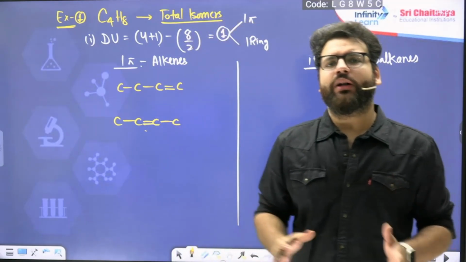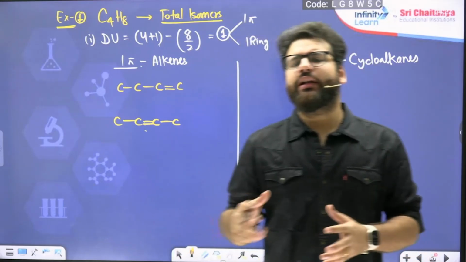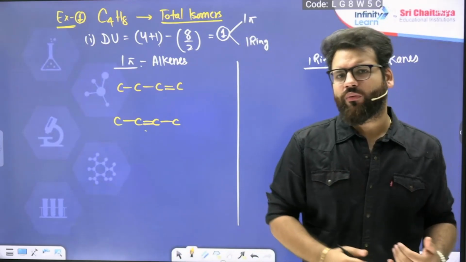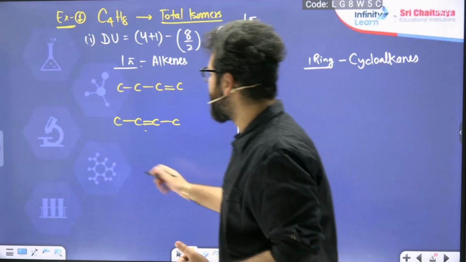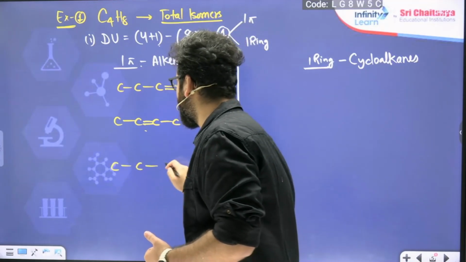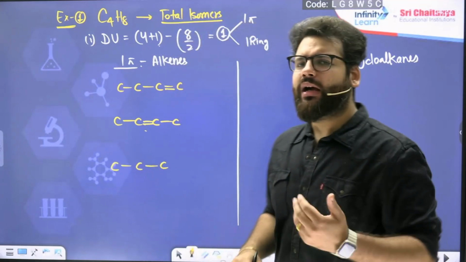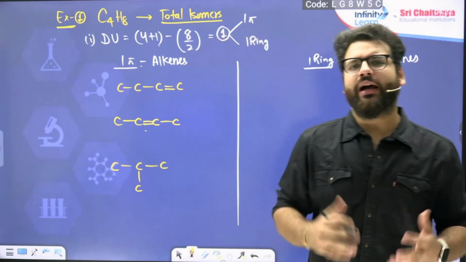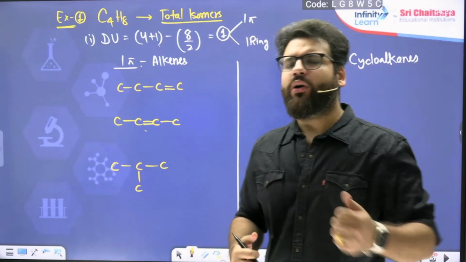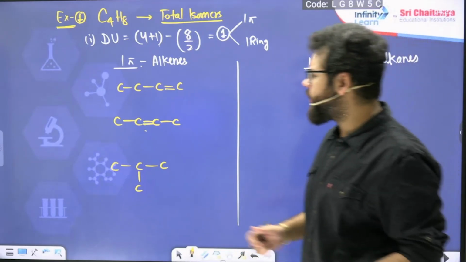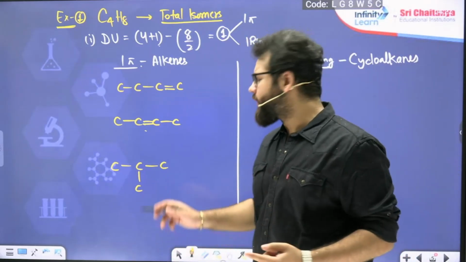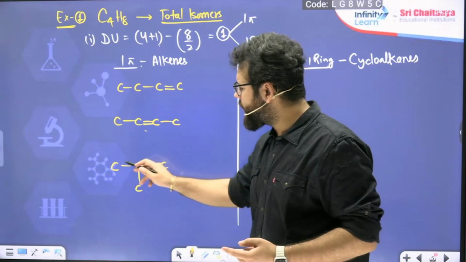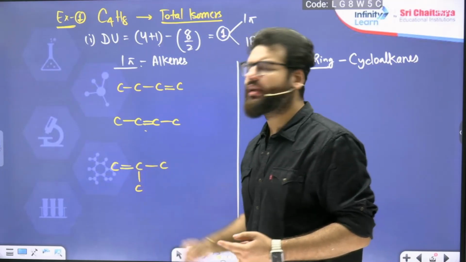When you are done with one longest chain, then try to cut down the chain by one carbon. So I will make a chain of 3 carbons now: 1, 2, 3, and put one extra carbon as a branch somewhere. So I'll make this isobutane chain. Now, what are the positions to keep the pi bond? The position is only one, because if I keep a pi bond here, here or here, all will become the same compound only.